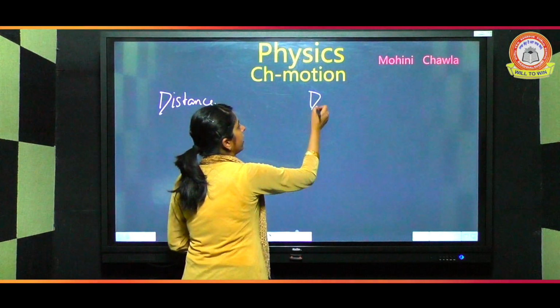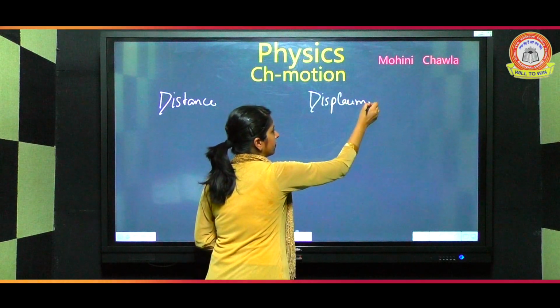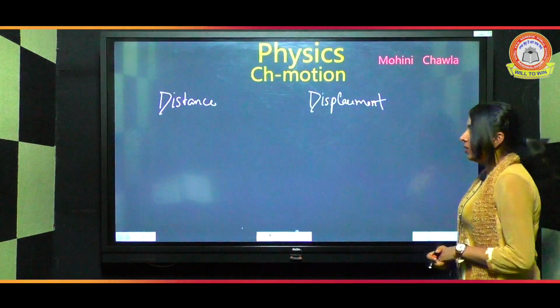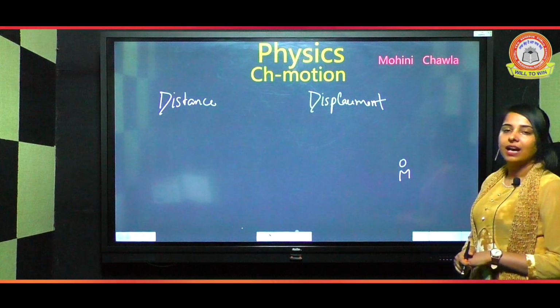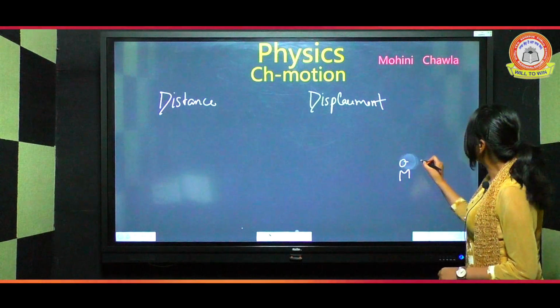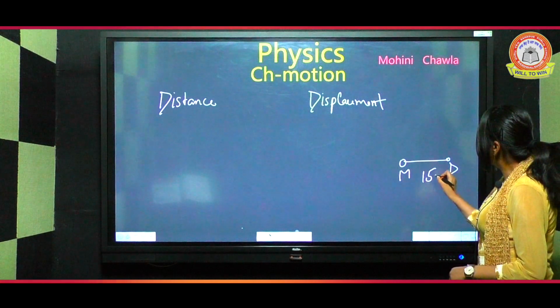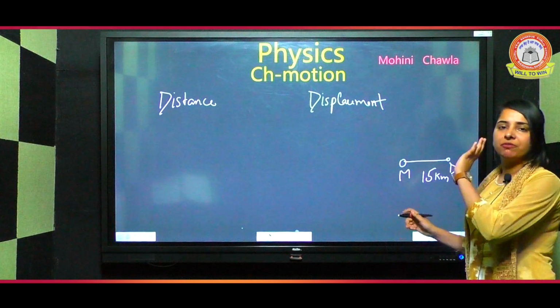Distance and displacement. Okay, see, I am from Malerkotla. I came to school in Dhuri. This is Dhuri, approximately 15 kilometers. When I reached, the school told me to shift to Sangrur.